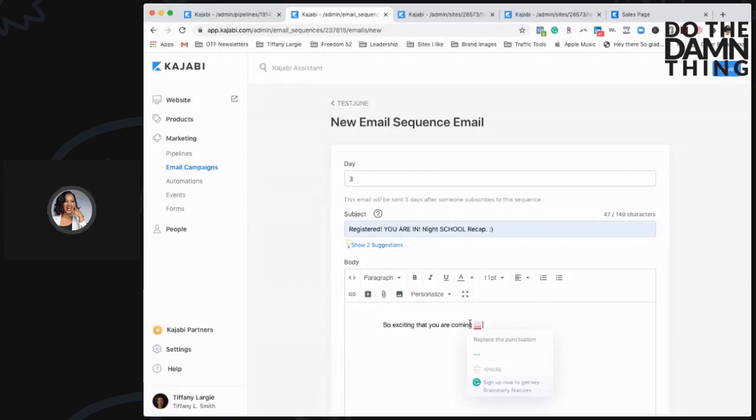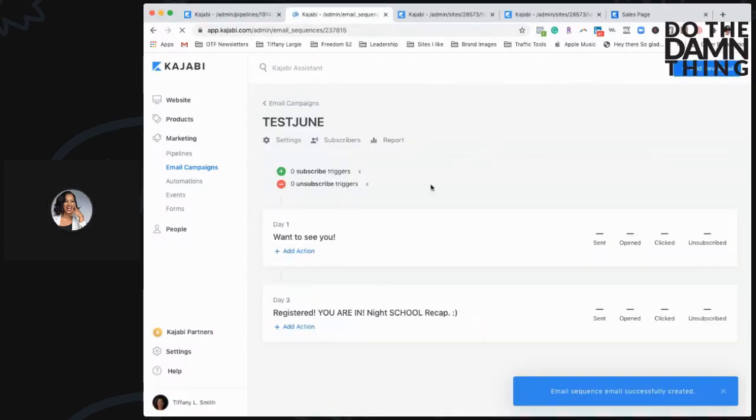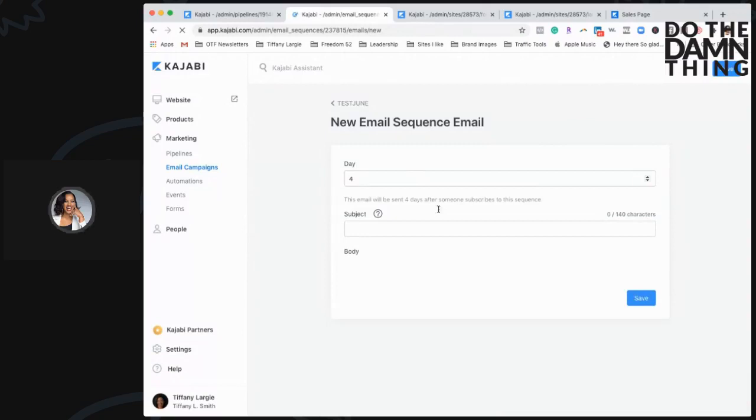And what's awesome is I can attach a new thing. I'm going to save it. It's a brand new email. And you'll see that now it's building the process for me. I want to have another email. Like, it just doesn't get better or easier than this for me.